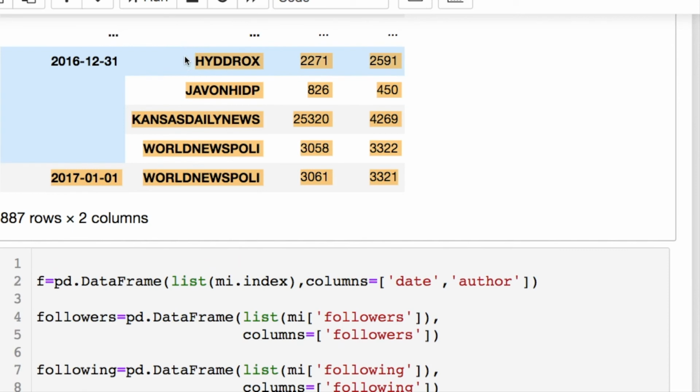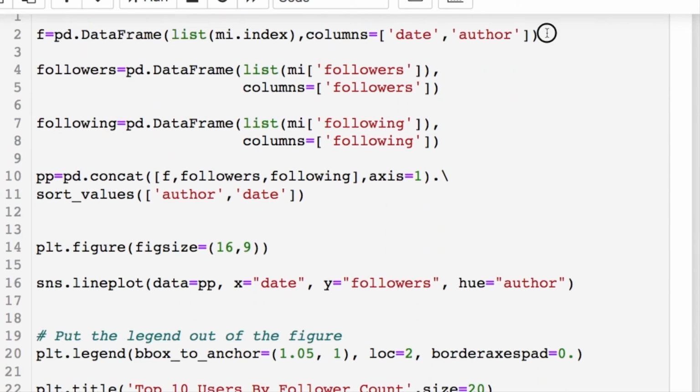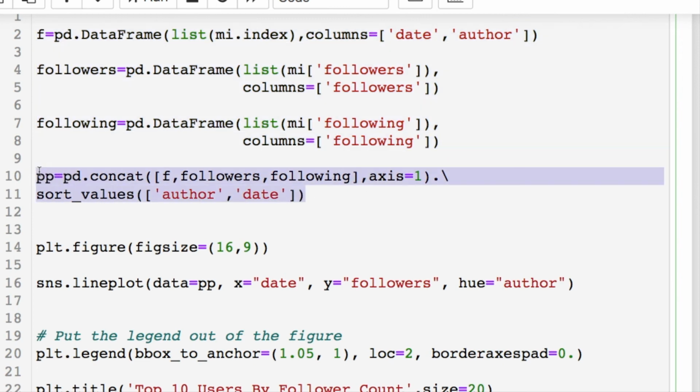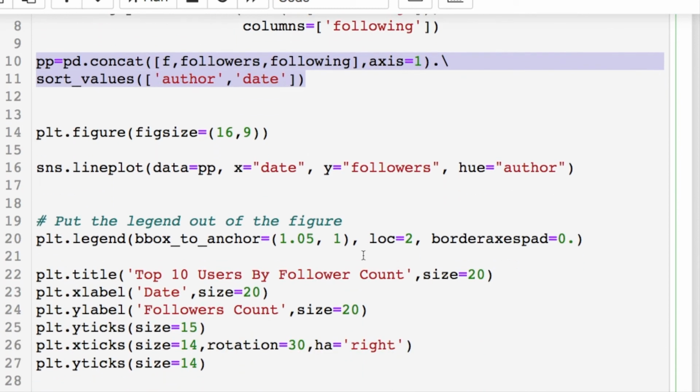Also, not each one of these users had a follower or following for each one of the days. So that kind of threw me off, and I had to rethink how I would set this up for plotting and make it simple. So I converted this into a list so we could read in these names and recreate a data frame from this nested table, or multi-level table, we had above. I couldn't figure out an easy way to flatten it out simply. This isn't something I do every day, but I just converted it into data frames like this, and then I concatenated everything together by columns, so it just expands it wide. And then we start doing our plotting.